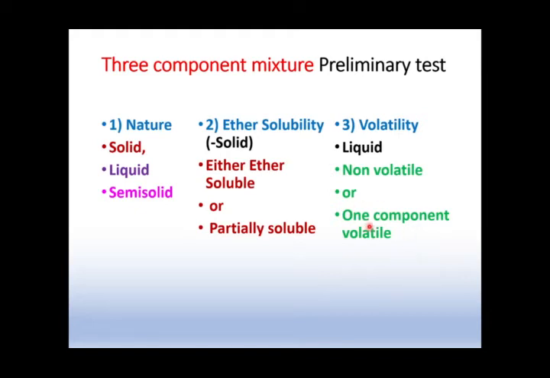So after finishing these four mixtures we will go for the semi-solid, in which there are so many permutation combinations of either soluble, insoluble, volatile or non-volatile liquids. So there is a variety of mixtures we will discuss in semi-solid. So let's begin with the simplest one, that is, the nature is solid, and we are checking the ether solubility and we found that all components are ether soluble.